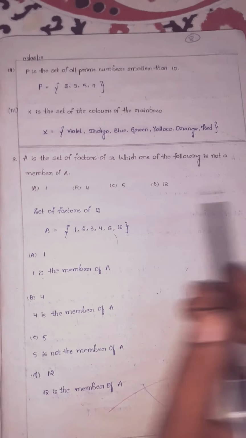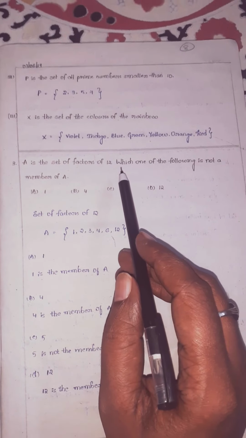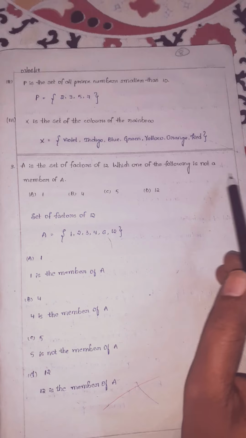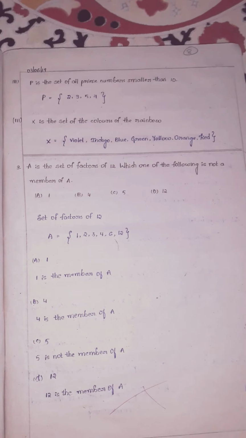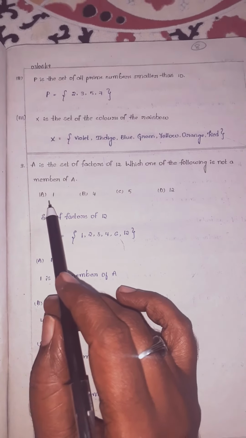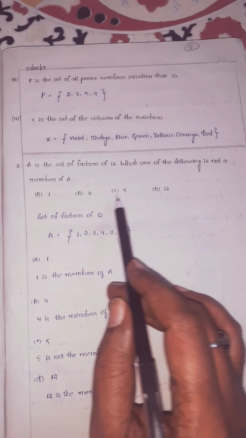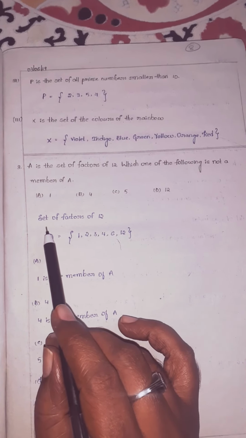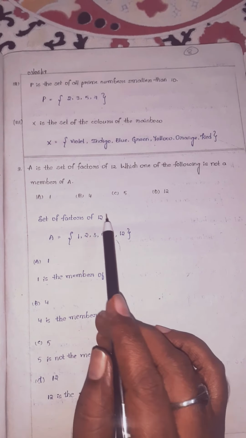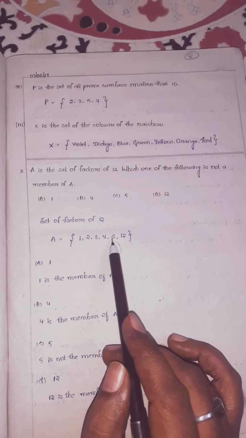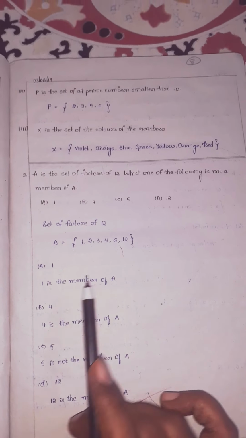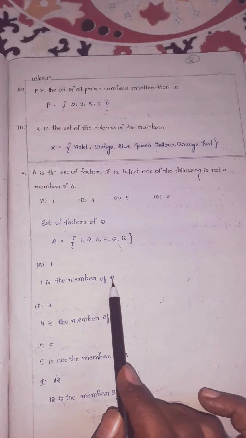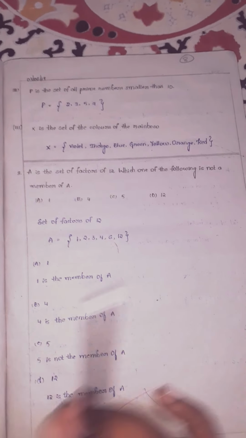Next, in this third question, A is a set of factors of 12. Which one of the following is not a member of A? Options are given like this, children: 1, 4, 5, 12. Set of factors of 12 means 12 goes in 1, 2, 3, 4, 6, 12 tables. So 1 is a member of A. Why? Because in the 1 table, 12 comes.